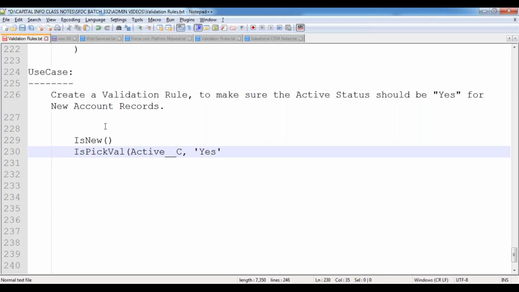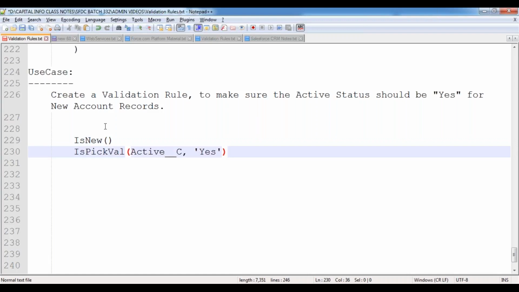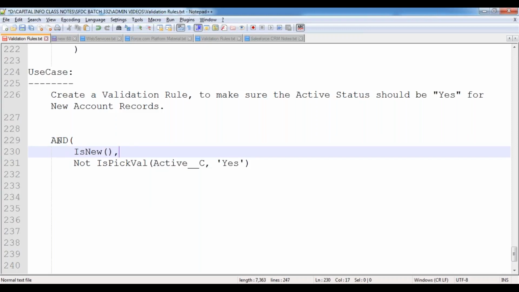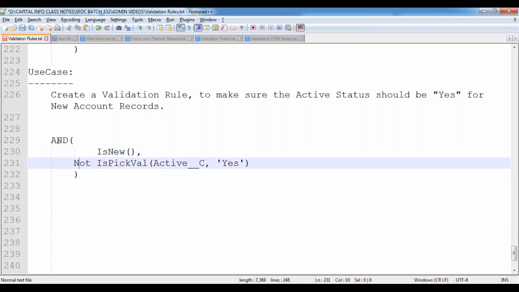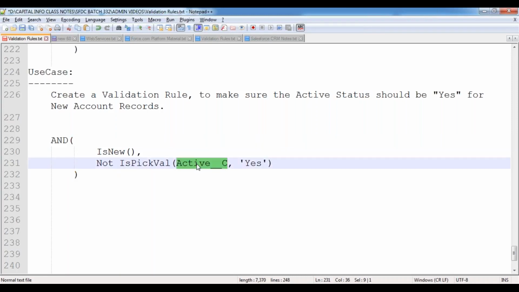Now, I'm verifying this. When you want to show the error message, if the account record is a new one, and the active status is not yes, then I want to show the error. For that, I'm combining both the functions, isNew, comma, adding that condition. That means if the record is a new record and the active status value of this account record is not yes, then I want to show the error message. Now let me create this validation rule.